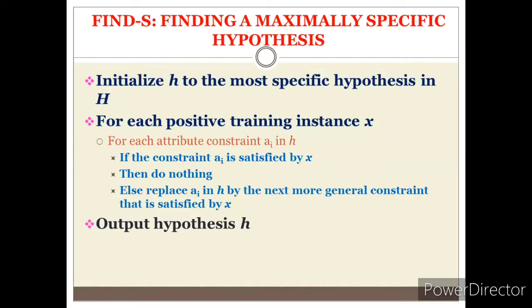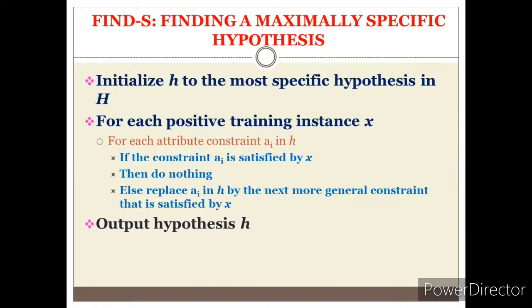The full form is Find-S. Initialize h to the most specific hypothesis in H. It means that we have n number of hypotheses for the particular example. In that, finding the positive instance or specific hypothesis is the most important thing we are going to find today. For this, we need to find the positive training instance x in the given hypothesis.